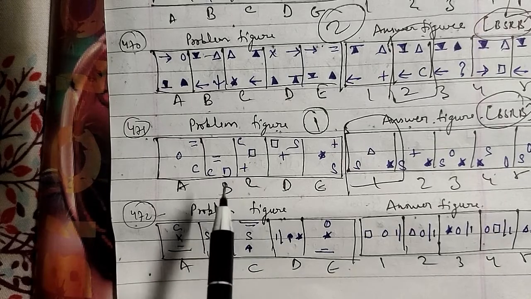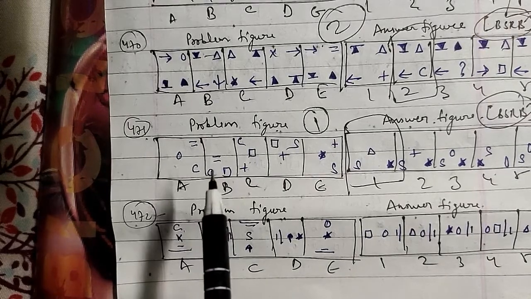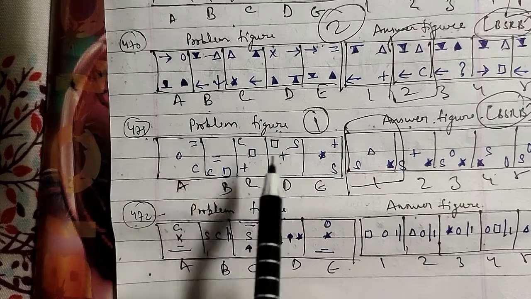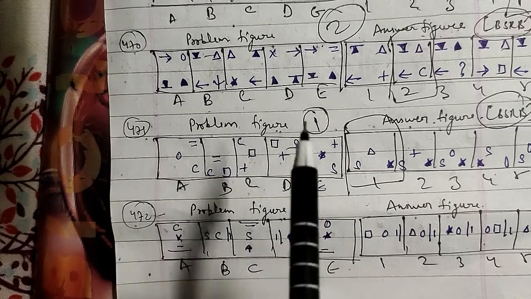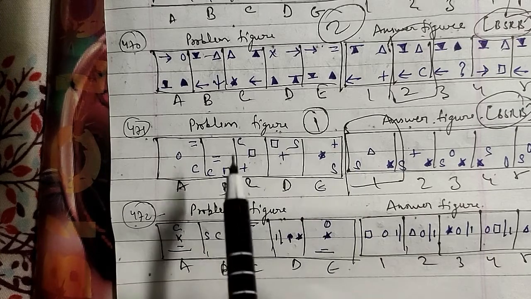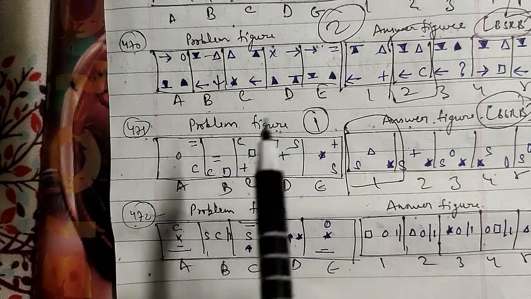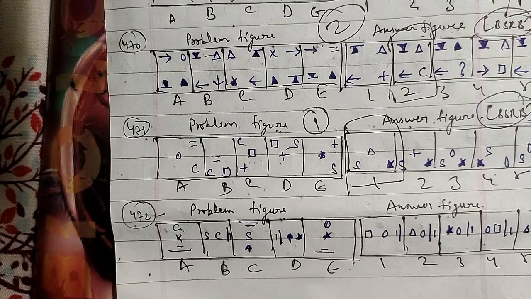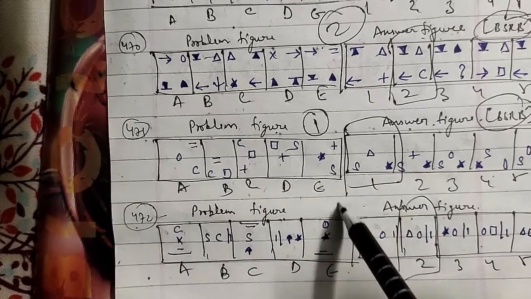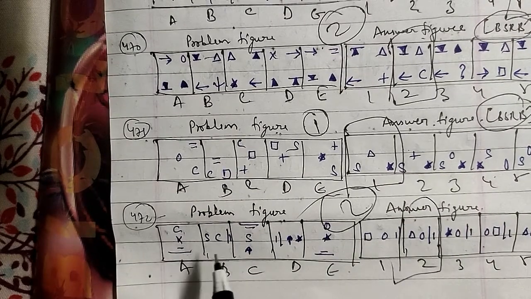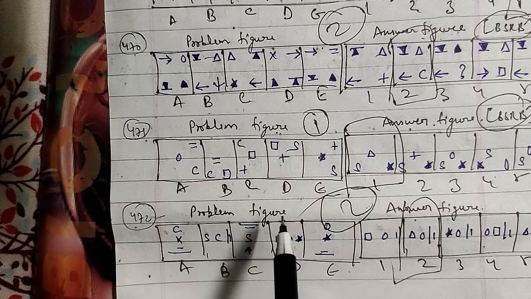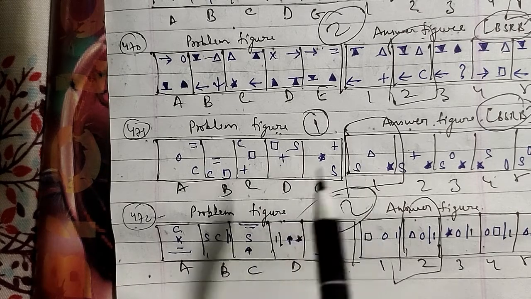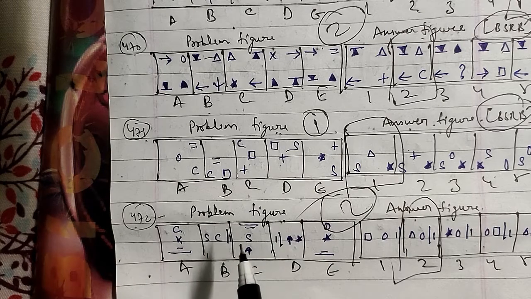In this case, the whole figure rotates 90 degrees anti-clockwise and the pair of lines gets inverted in each step, so the other two symbols interchange position in each step and are replaced alternatively. So after the E figure, we will have the second figure as the right answer for this question. Let's go ahead with another one, the 473rd question of the session, that we have to discuss.